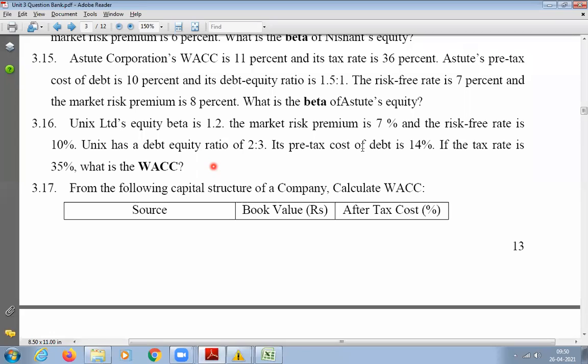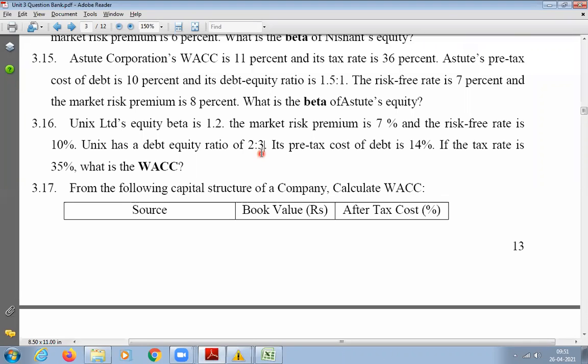So we need the cost of debt, that is given here, 14%, and then the weightage is given. How much will you take as weight for debt capital? 2/5, and equity 3/5. But what is missing to calculate the weighted average cost of capital?